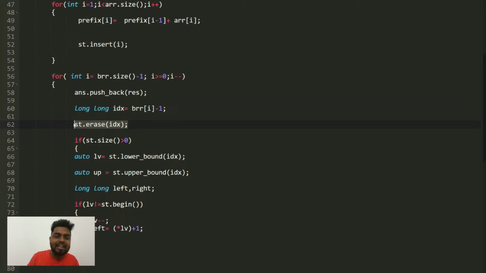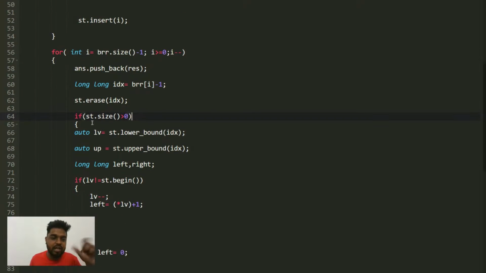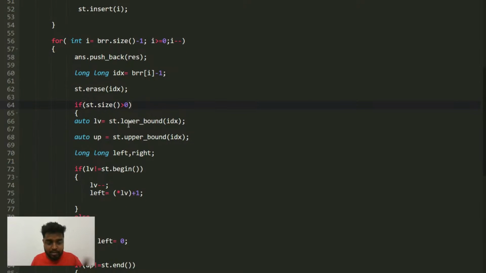I will delete that index from the set, and then after that I will check if my set size is greater than 0. If my set has an element, then only I can apply the lower bound and upper bound function. Then only I can check for the LV and UP that I've explained. Because if I want to search, there should be at least one element inside the set.